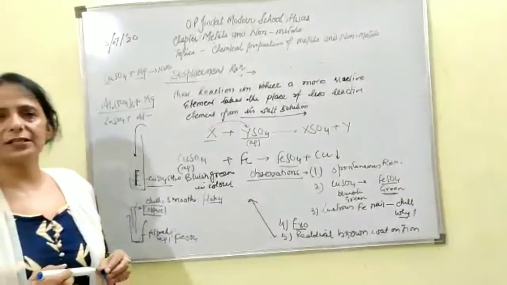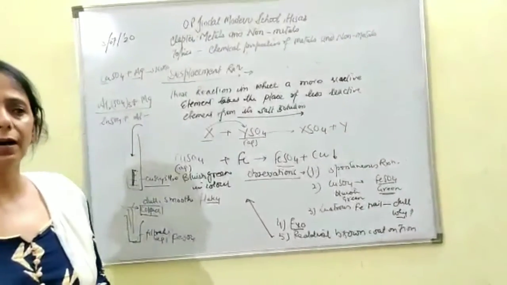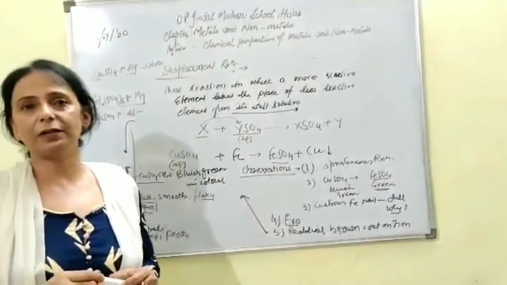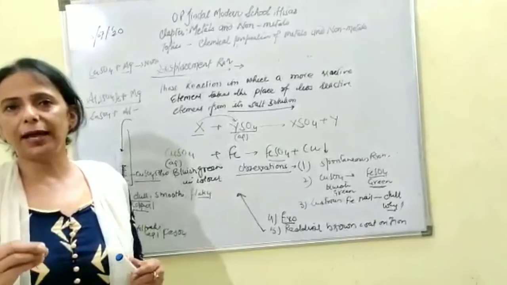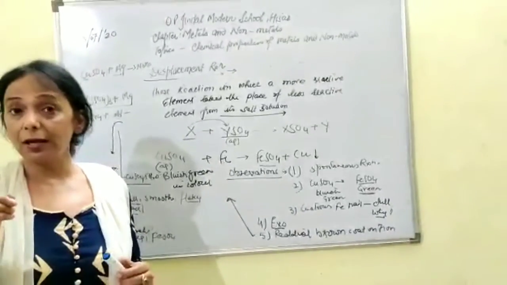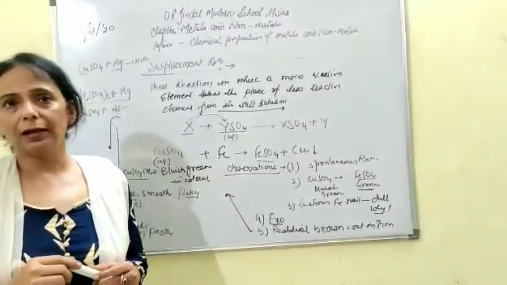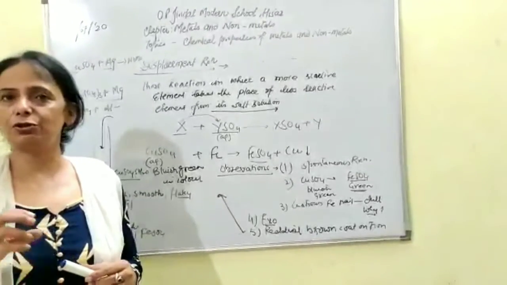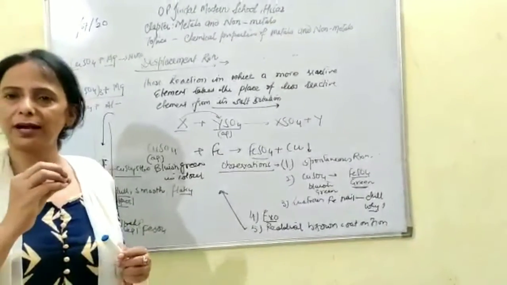In the back exercise of chapter number 1, you have a question in which it has been written, how will you get silver from the silver nitrate solution? By using copper metal, you can do that displacement reaction. Drop copper, because copper is more reactive than silver.